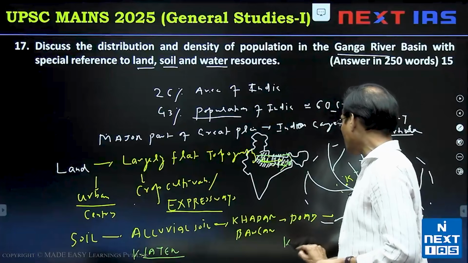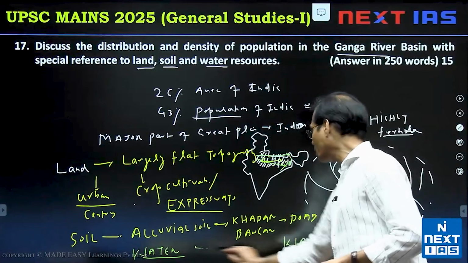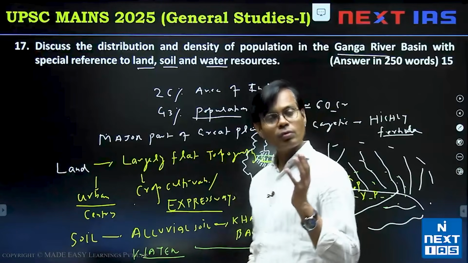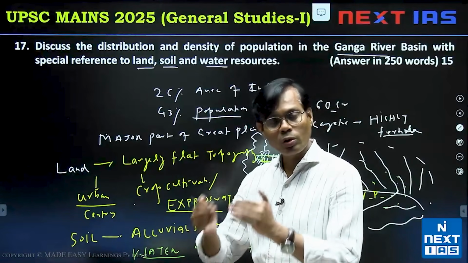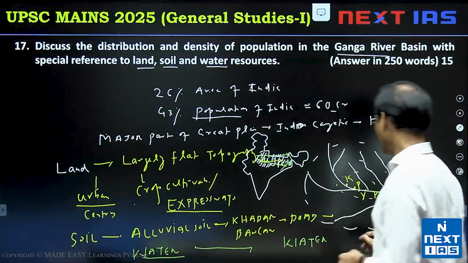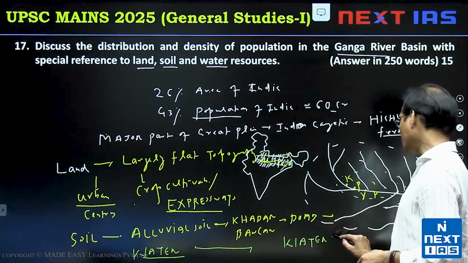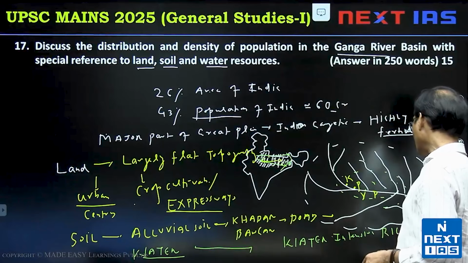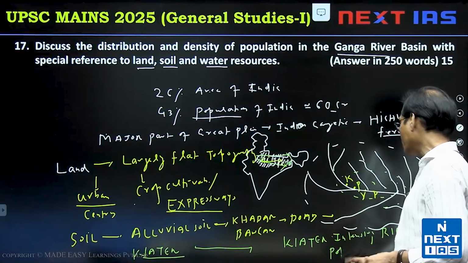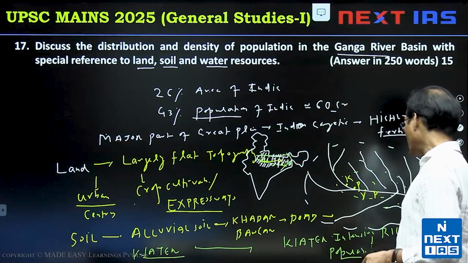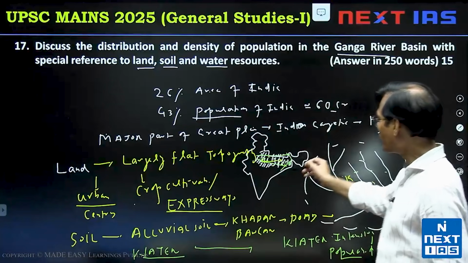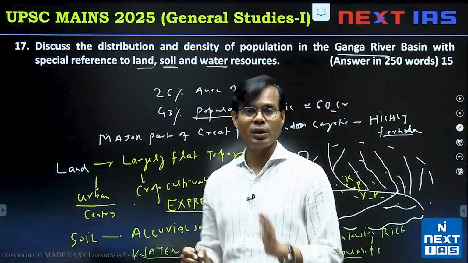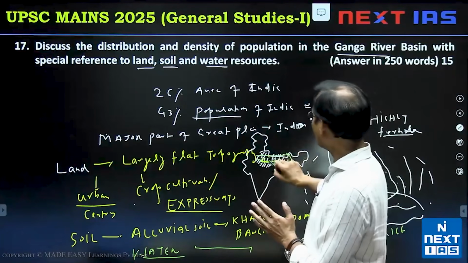The main crop, due to water resources, is the water-intensive crop, rice. Main food of India. And the population also requires food security. So water is available, water-intensive crop rice is available, and through rice cultivation there is more population density. Population is much, food is there, water is available. Water, food and soil combined with flat topography is wonderful for population distribution.